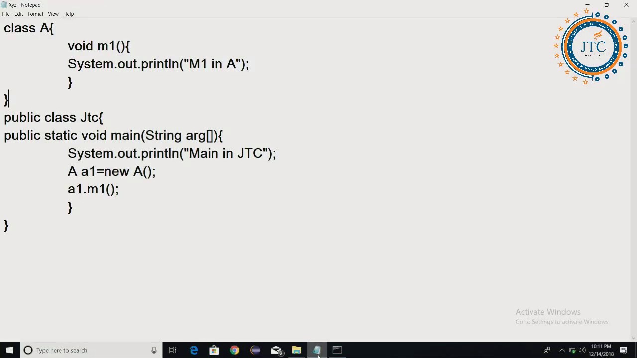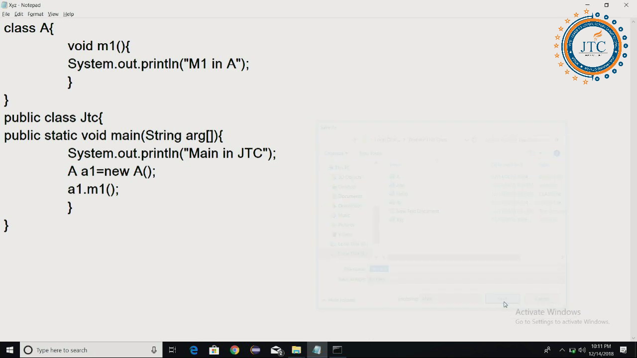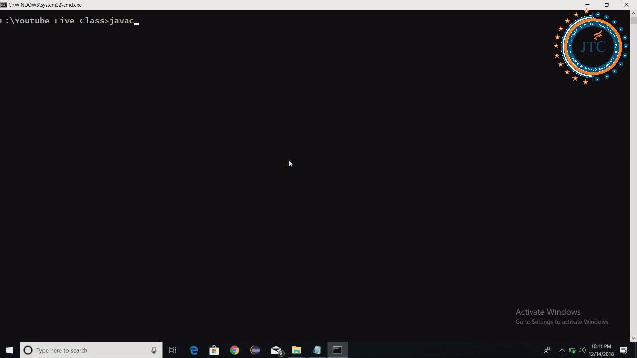So this program we must save with the name JTC.java itself. If the class is public, whichever class is public, we must save the program by that corresponding public class name itself. So inside this, javac JTC.java, I am compiling this program.